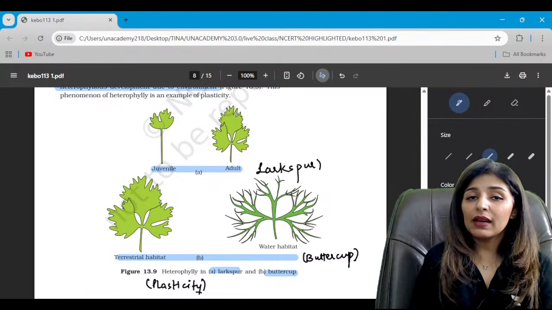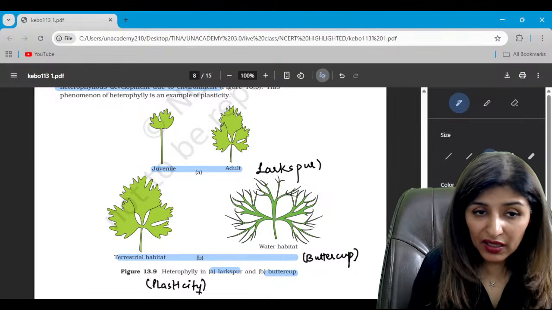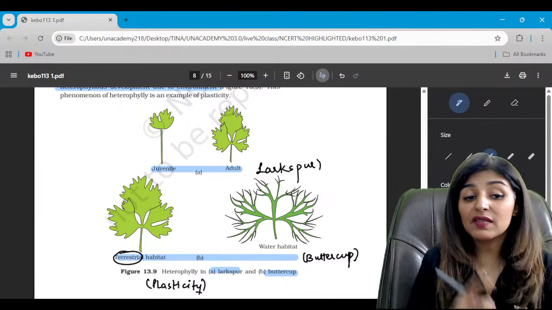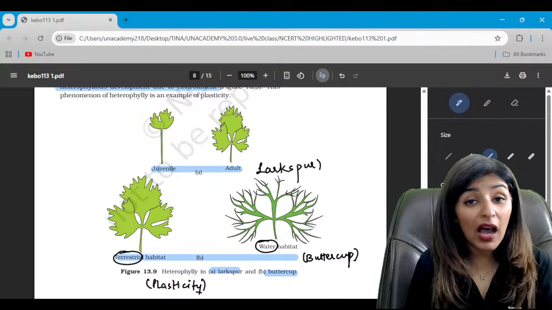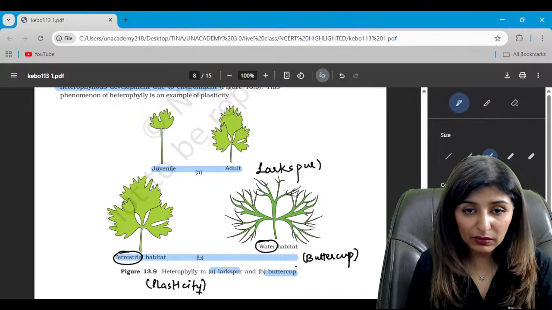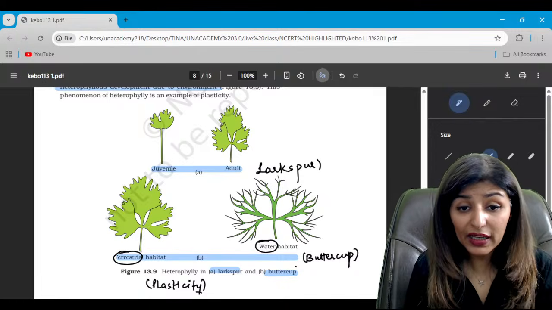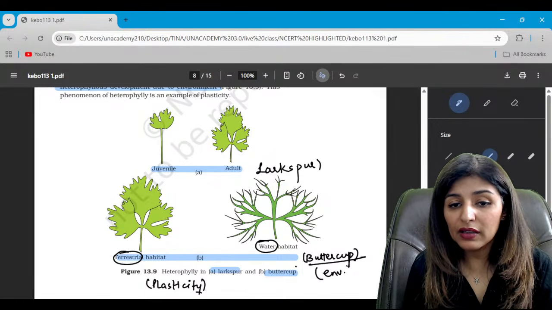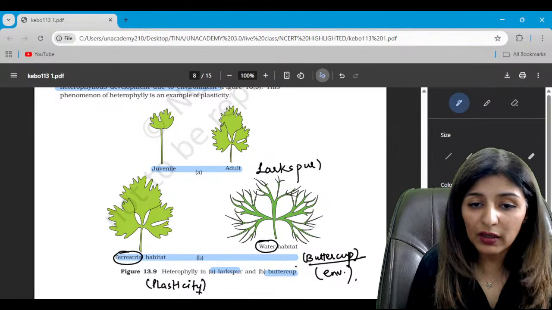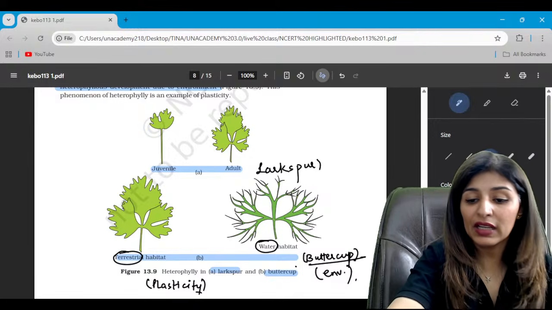We see two types of leaves, in terrestrial as well as in water habitat. In water habitat, they are highly dissected. That is buttercup, showing heterophily with environmental changes. According to the environmental change, we see heterophily in buttercup.